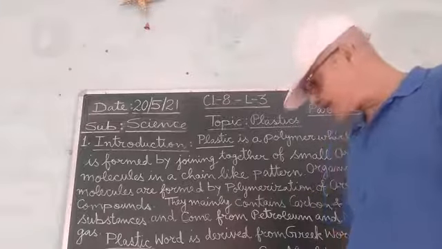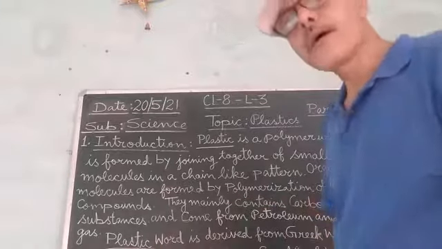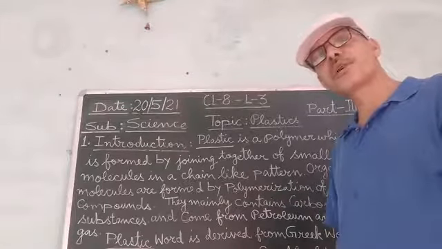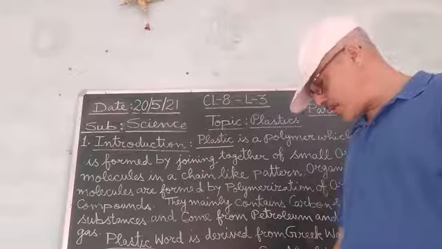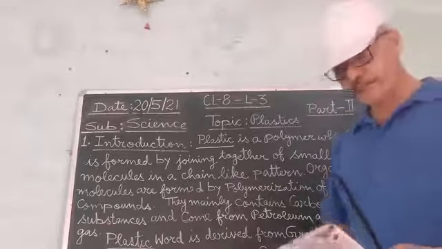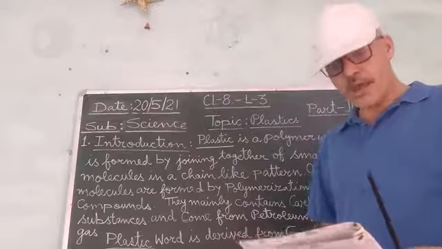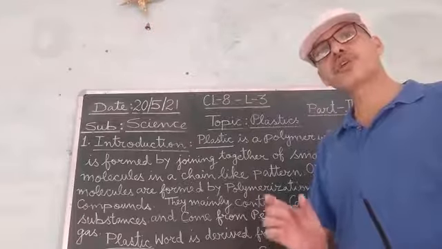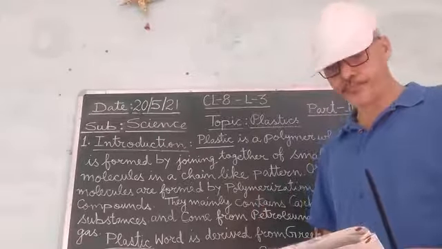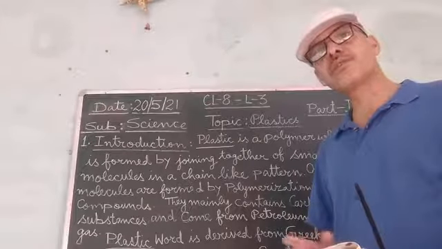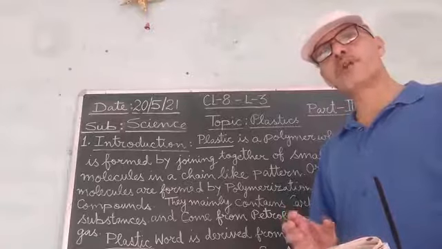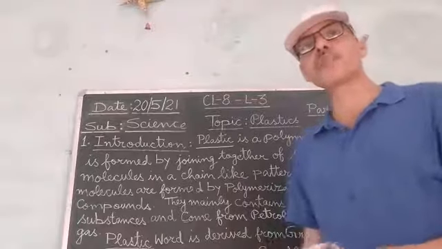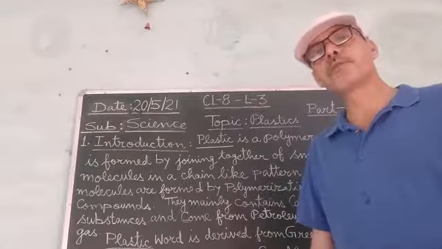Wait a minute, students. So I was telling you about the second type of plastic, that is the thermosetting type of plastic. And this thermosetting type of plastic has linear polymer chains which are cross-linked, and they are strongly bonded with each other. As a result, what happens? The objects made up of this type of plastic do not melt on heating.